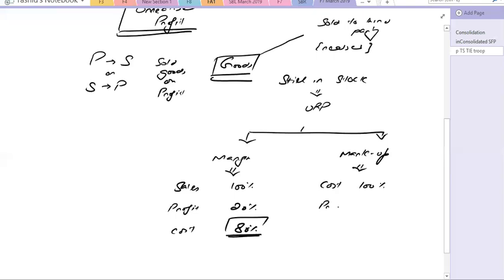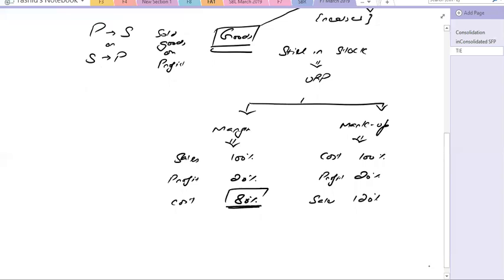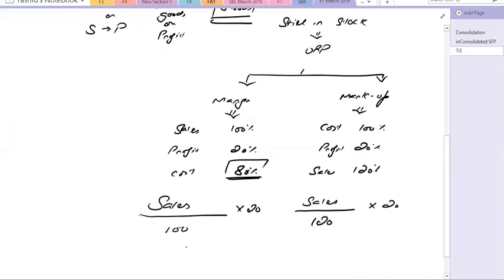So if the profit is 20% markup, then the sale will be 120%. For example, if they have stated the sales amount, you will divide that by 100 and multiply by 20. If here you have the sales amount, here you will divide that by 120 and multiply by 20. That will give you the profit that has been earned.